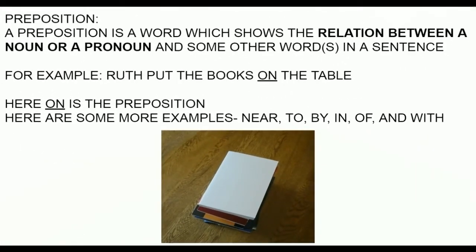Preposition. A preposition is a word which shows the relation between a noun or pronoun and some other words in a sentence. For example, Ruth put the books on the table. So here "on" is showing the relationship between the books and the table, and because the book is kept on the table, they became related. So "on" tells how they are related. If it was kept under the table, then it would be related by keeping it under the table. So here "on" is the preposition. Here are some more examples: near, to, by, in, of, and with.